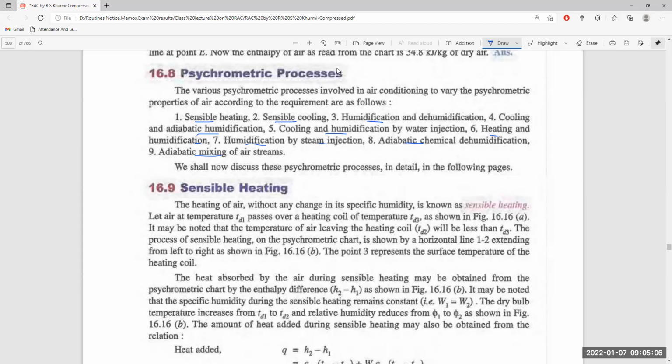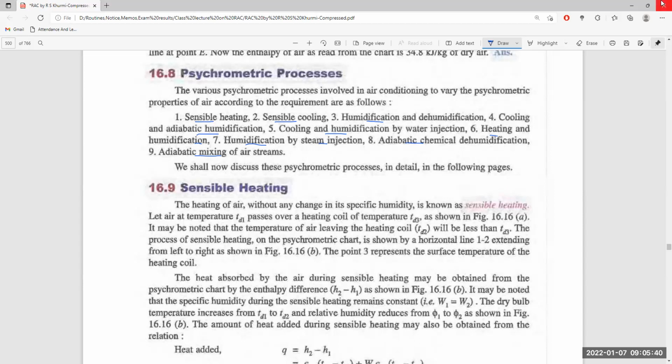So how will you do it? Let the air at the entrance have dry bulb temperature TD1, and this air passes over a heating coil which is at a temperature TD3. The temperature of the air leaving the heating coil will be TD2, which is not equal to TD3 and is less than TD3. This is the process of sensible heating.